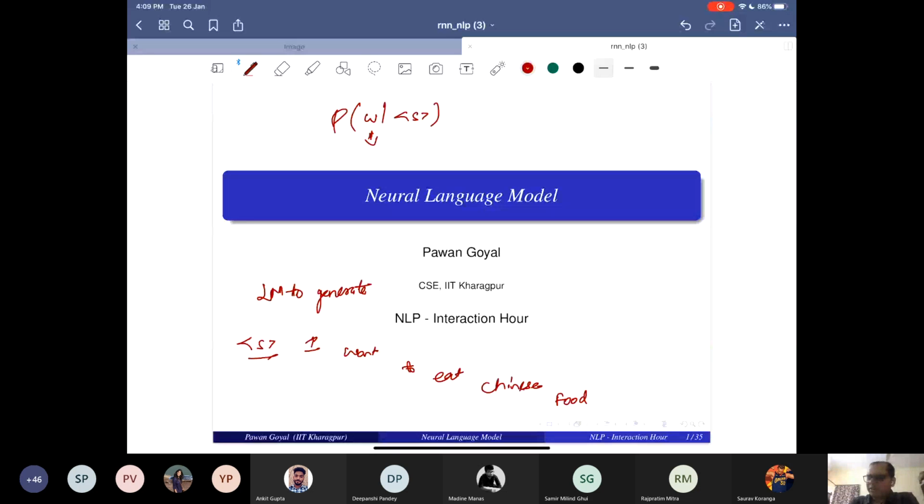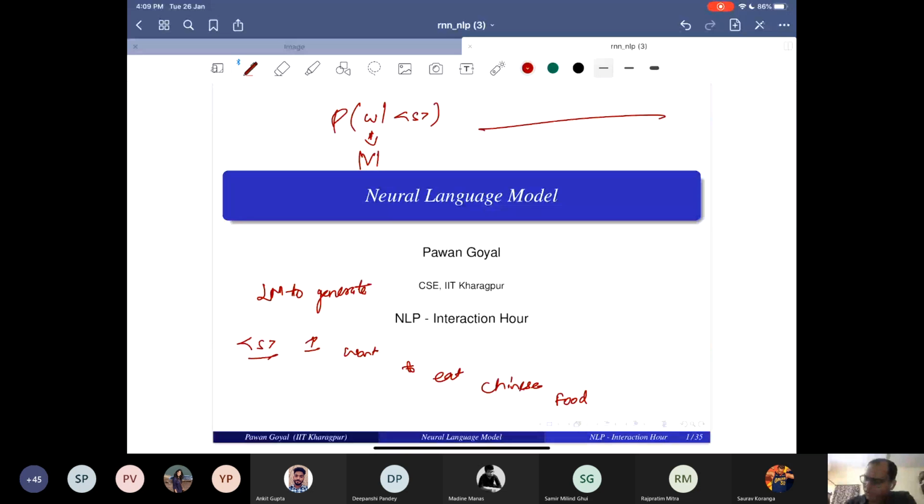Now, how many different W's are possible here? Yeah, Saurav, you can answer. Yes, all the tokens, all the words in my vocabulary. Let's say there are V words in my vocabulary, so all V words are possible.